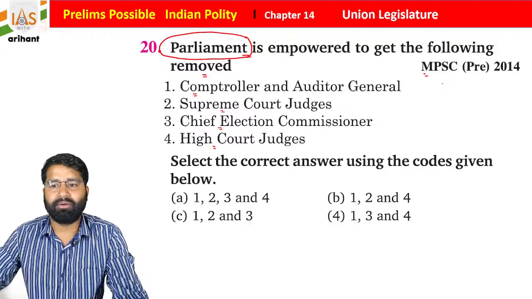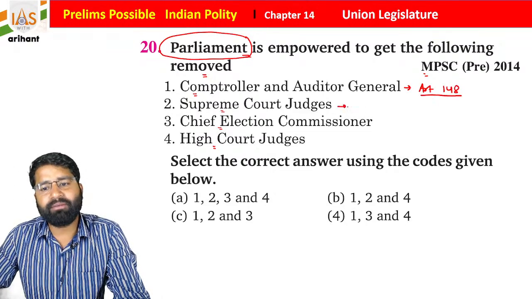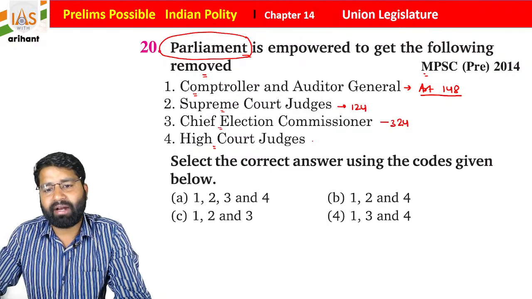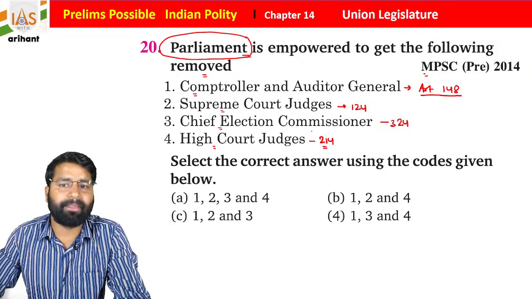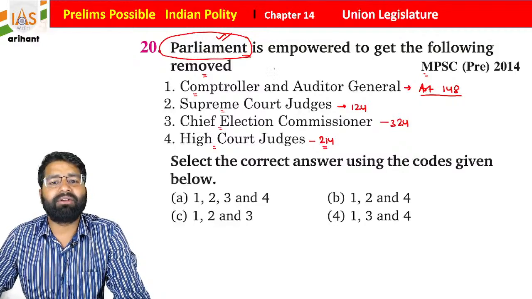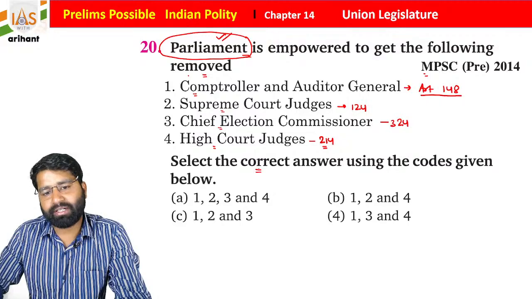We all know the Comptroller and Auditor General of India is mentioned under Article 148 of the Indian Constitution, the Supreme Court judges under Article 124, the Chief Election Commissioner under Article 324, and the High Court under Article 214. So you have to choose the correct answer.